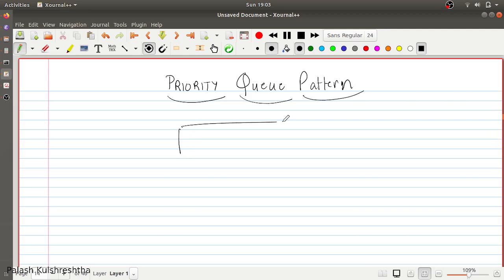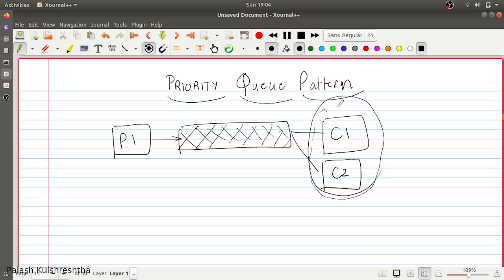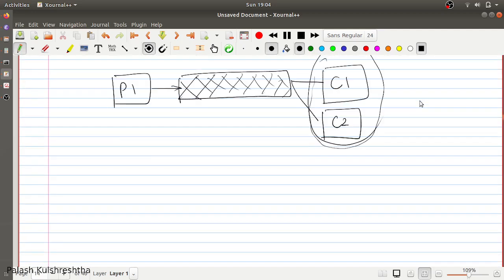Let's say you have an application which has a buffering system or queuing system in it, and this queuing system is being consumed by some consumer, let's say C1, and producer P1 is producing the data. All is well and good. And if you need to scale your application, you can add other consumers. They are part of the same code base, so they're basically workers to do a particular task.